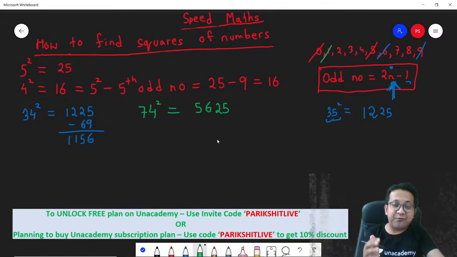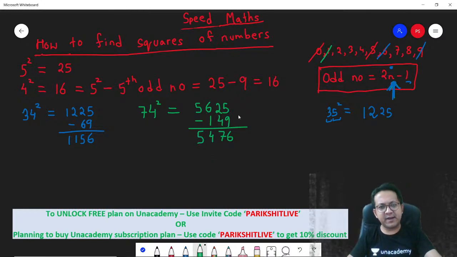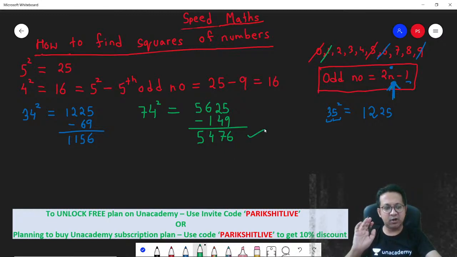Minus the 75th odd number. Put n as 75: 75 into 2 is 150, minus 1, 149. 15 minus 9 is 6, 11 minus 4 is 7, 5 minus 1 is 4. So 5476. That's your answer.